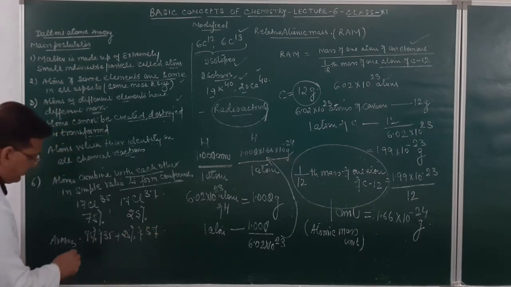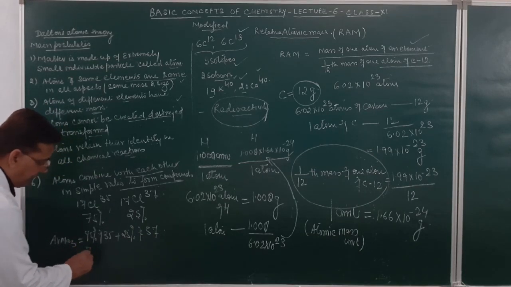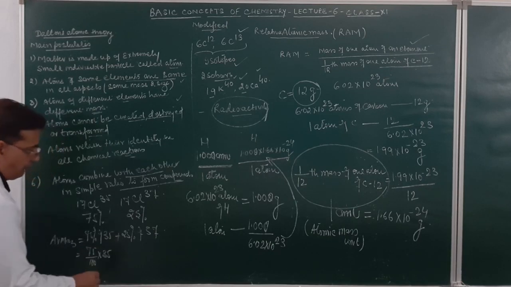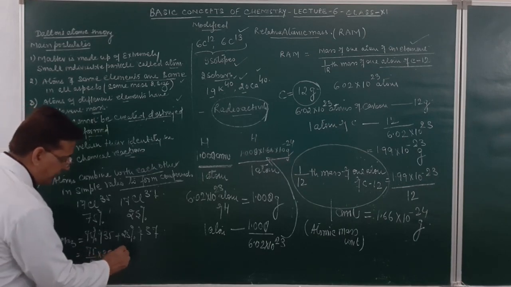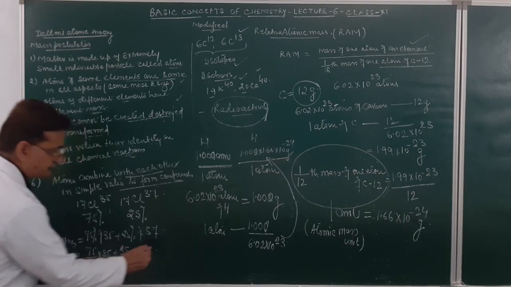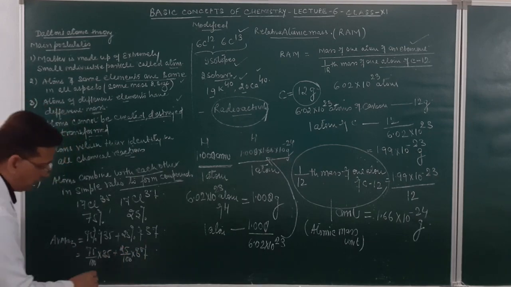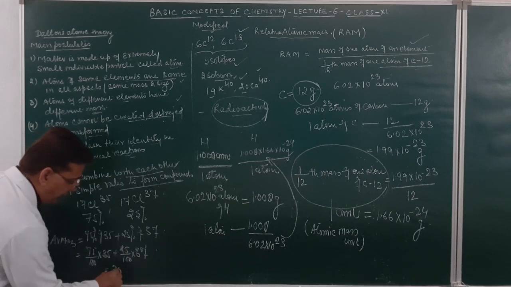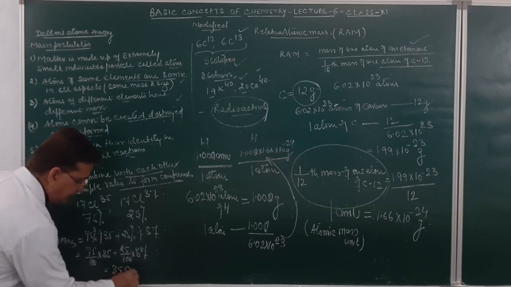If I solve it, it will be equal to 75 upon 100 into 35 plus 25 upon 100 into 37. On solving, it comes out to be 35.5 atomic mass unit.